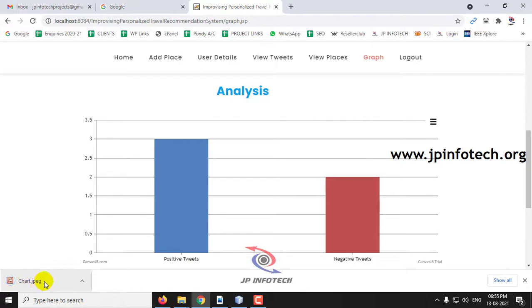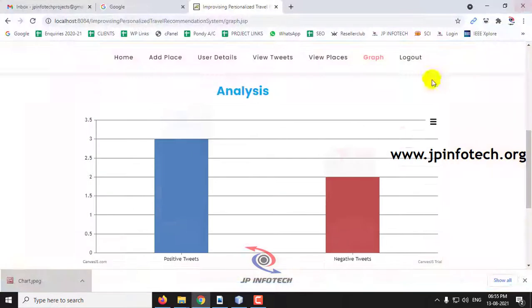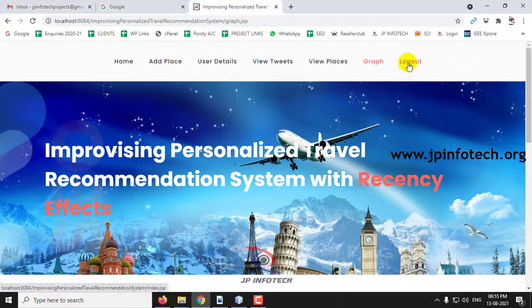Now let me open the exported result, and this is the exported result. Let me log out from the admin part now.